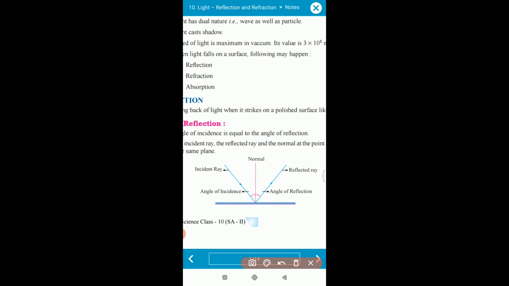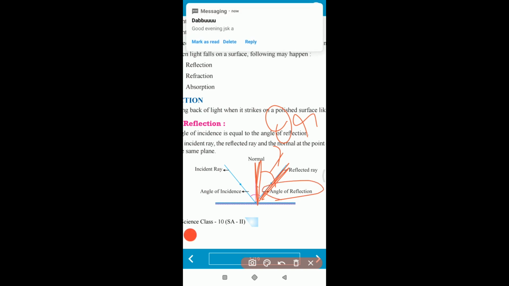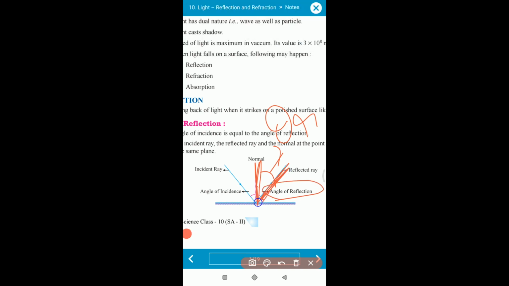Now the angle between the incident ray and the normal, this angle represents theta i, meaning theta incident, so that is called the angle of incidence. Clear? Now the reflected ray makes an angle with the normal, that angle is called theta r, the angle of reflection, because it is made with the reflected ray.